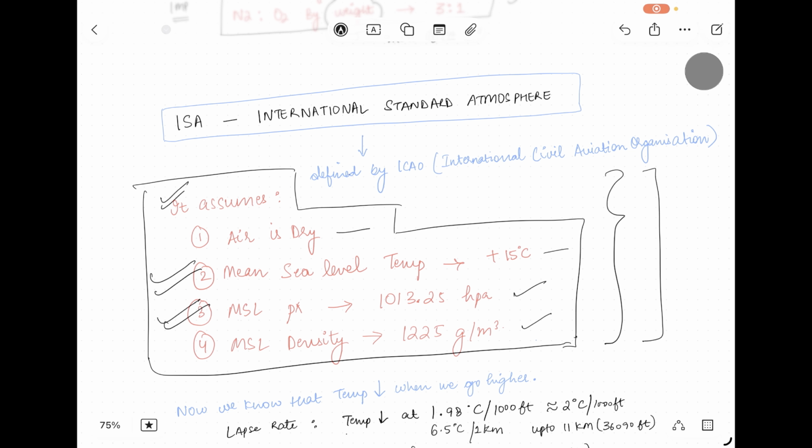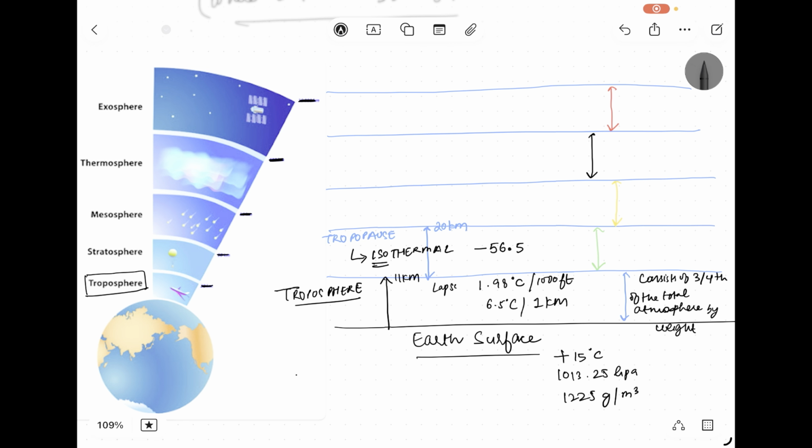Once you reach up to 11 kilometers, your temperature is falling, and then it reaches minus 56.5 degrees Celsius. We'll see how it comes to this value. We will calculate that later in this video. But right now you need to understand that the tropopause is the pause in the temperature lapse rate. So this layer is an isothermal layer where the minimum temperature is minus 56.5 degrees Celsius, and this layer starts from 11 kilometers and goes up to 20 kilometers. So this is your tropopause.